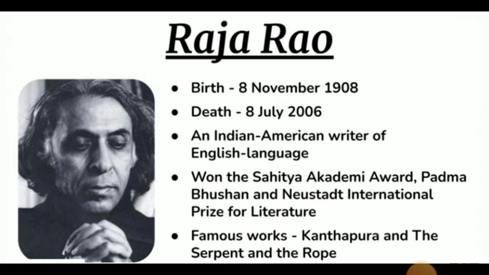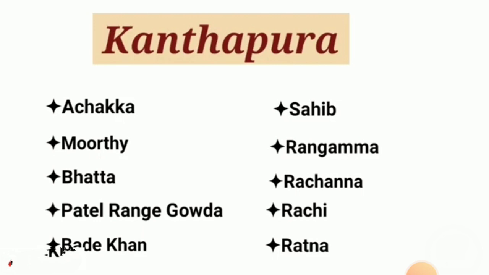Raja Rao was born on 8 November 1908 and died on 8 July 2006. He is an Indian American writer of English literature, and he has won the Sahitya Akademi Award, Padma Bhushan and the Neustadt International Prize for Literature. Famous works are Kanthapura and The Serpent and the Rope. So now we start our novel Kanthapura.